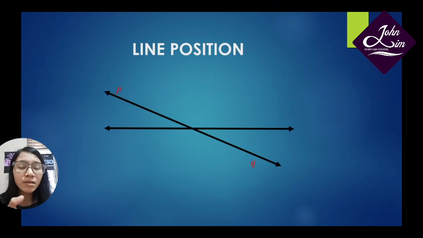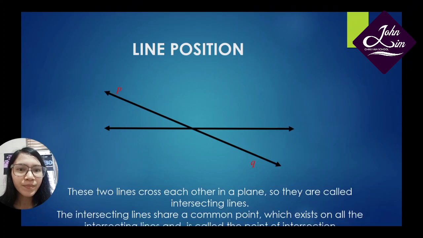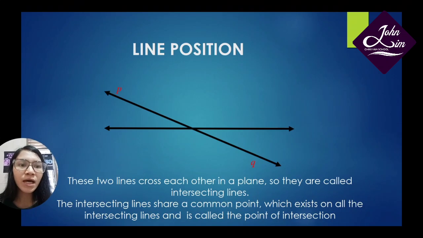So how about this one? Now we have line P and line Q. These 2 lines cross each other in a plane, so they are called intersecting lines. Intersecting lines share a common point, which is called the point of intersection.